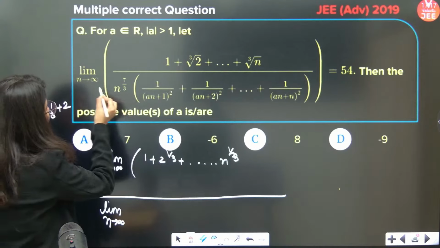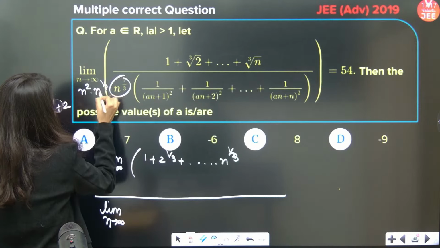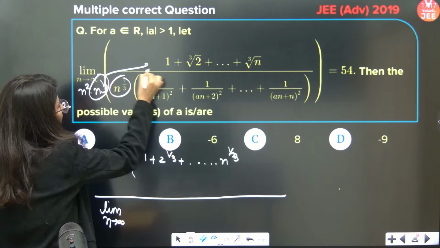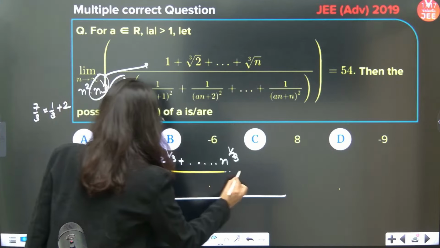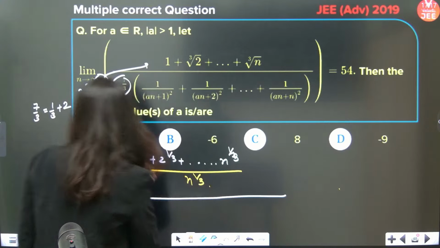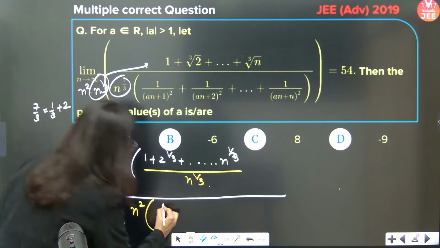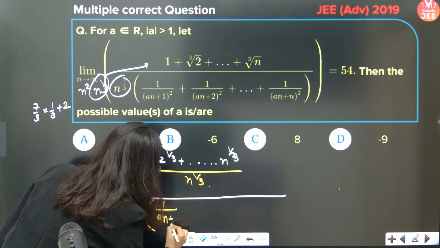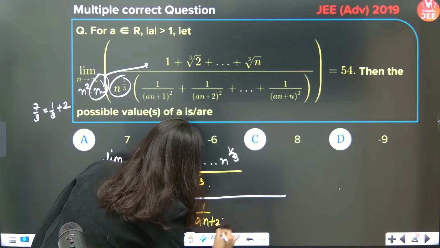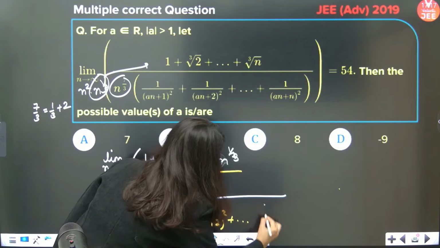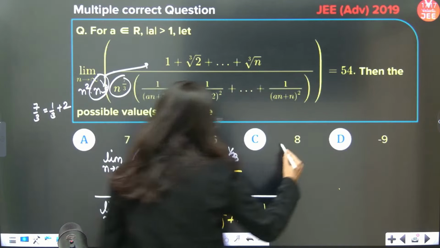See, this thing is n square and n power 1 by 3. Correct? So I want this n power 1 by 3 to get divided over here. So n power 1 by 3 I am going to divide it over here, and n square I am going to keep right here. And from here, can you see, I am just writing (a+1) whole square plus (a+2) whole square, all the way up to 1 upon (a+n) whole square. Step by step we are going to proceed.